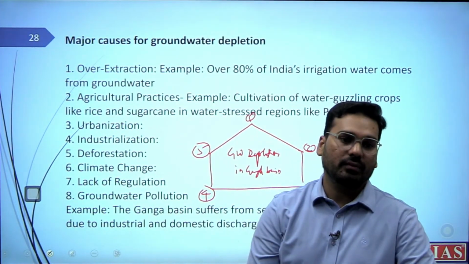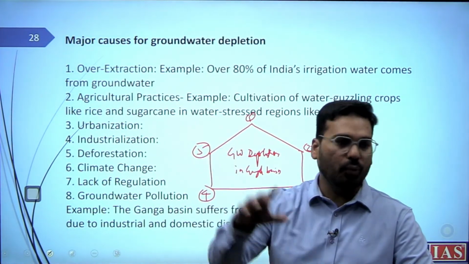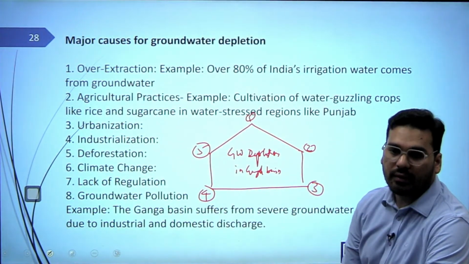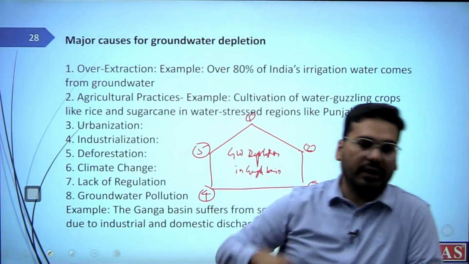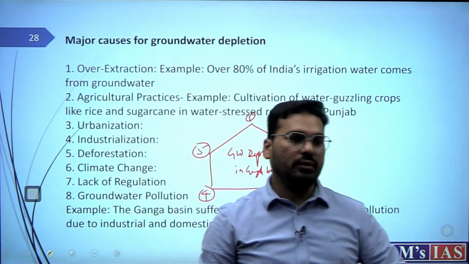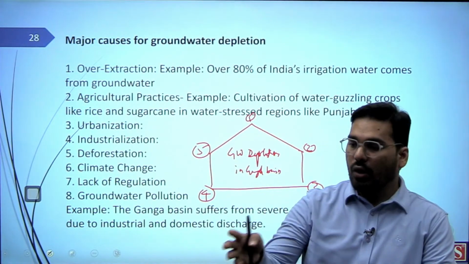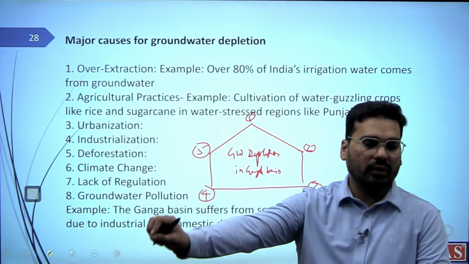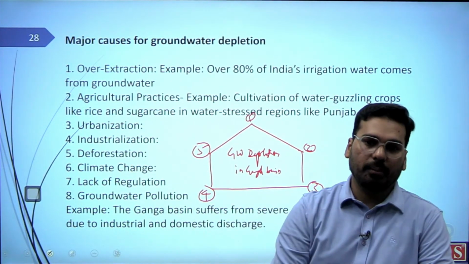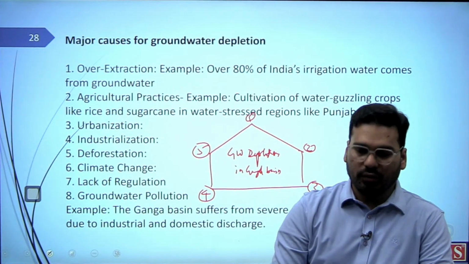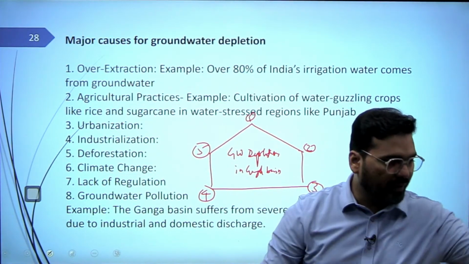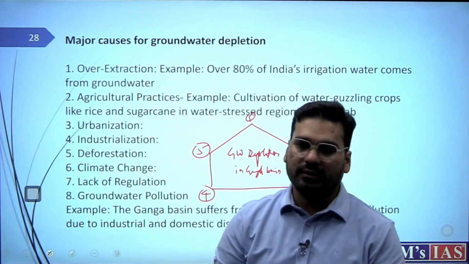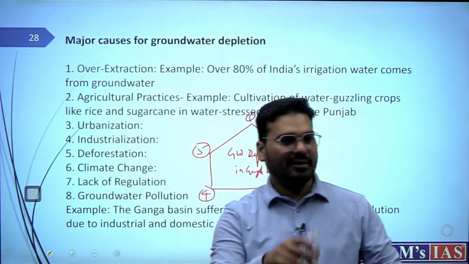Climate change, sometimes there are droughts, sometimes there's more rainfall. Again a reason. Then we also have groundwater pollution. In this Ganga Valley, if you go to the Bengal side, you have a lot of arsenic pollution. So that groundwater is there, but the resource it is not. It has not remained a resource because it is polluted. You can drink a glass of water if it is clean like this. But if I put some pollutant in it, it is a waste, right? Yes, drink some water.